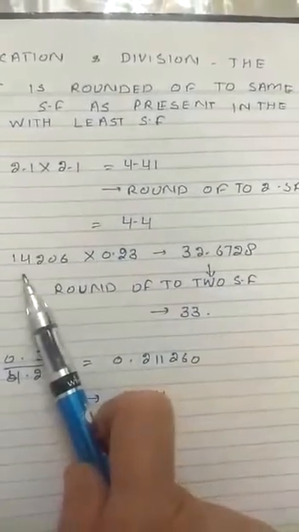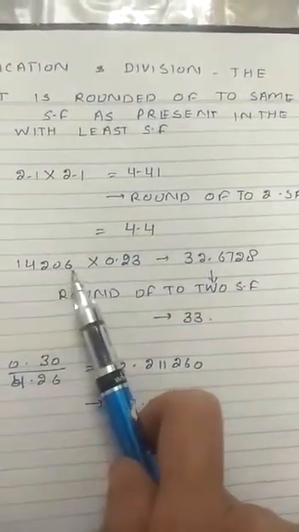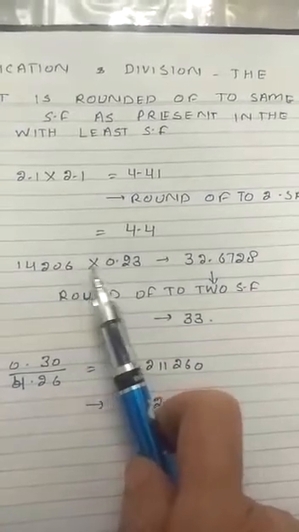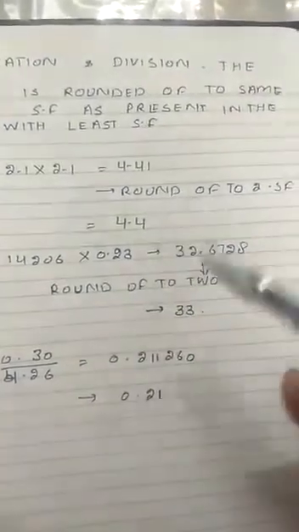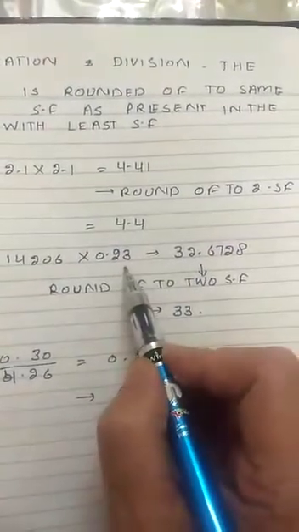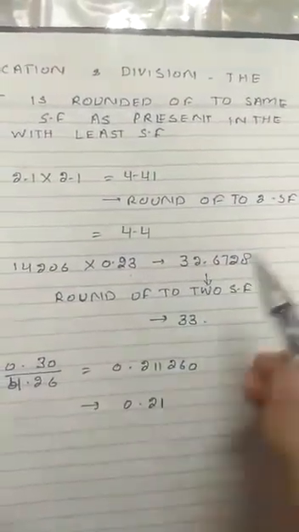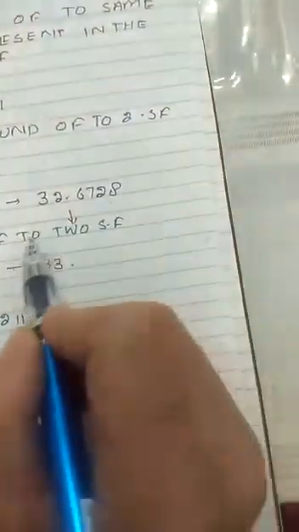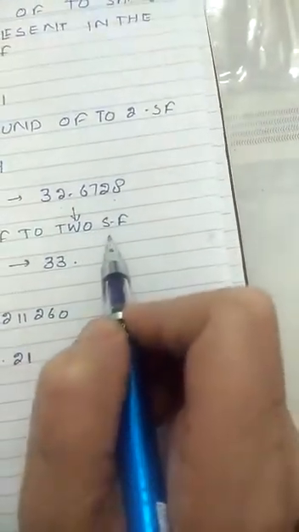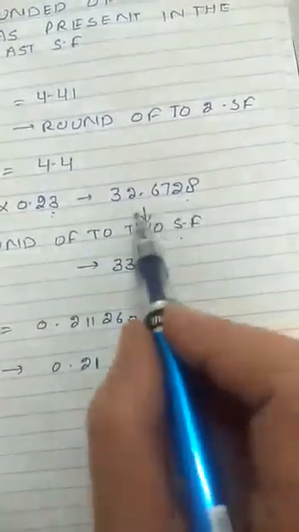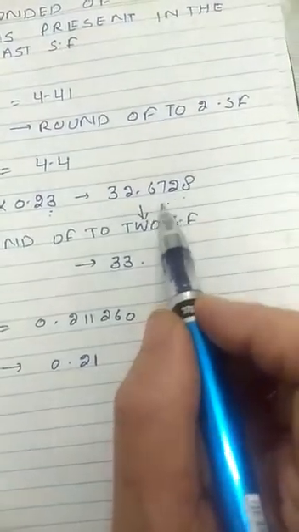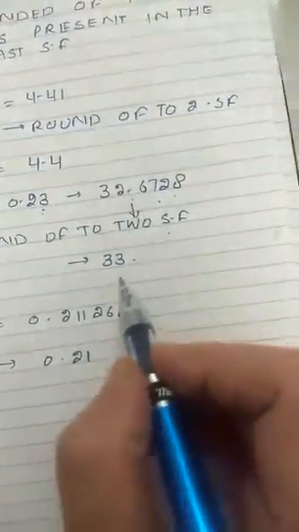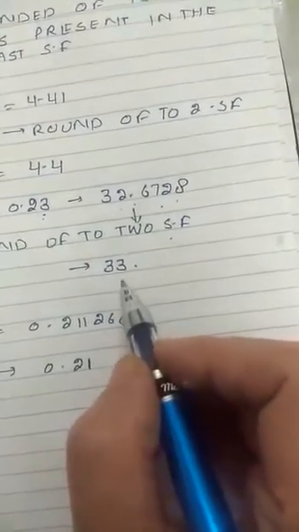Let's take another example. If there is 142.06 into 0.23 and that is equal to 32.6728. So it means the 2 significant figures are the minimum, and the result will also have 2 significant figures, and we have to round off to 2 significant figures, and that's why it is equal to 33.